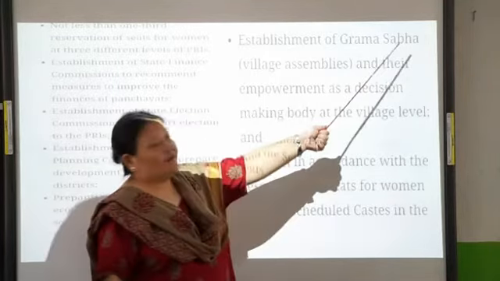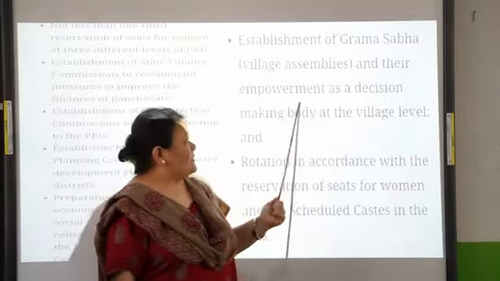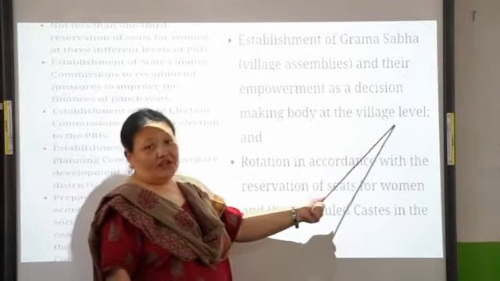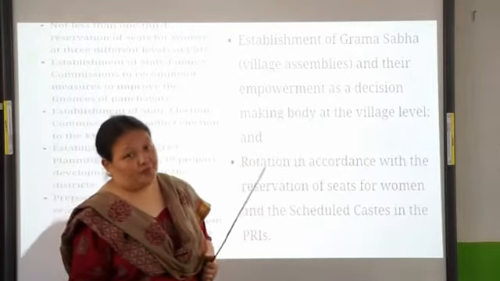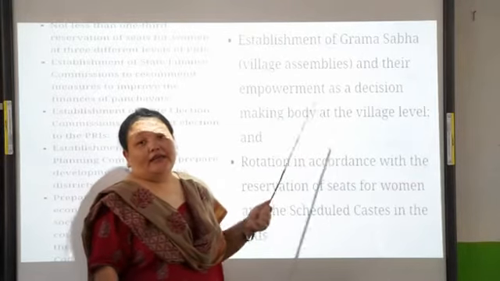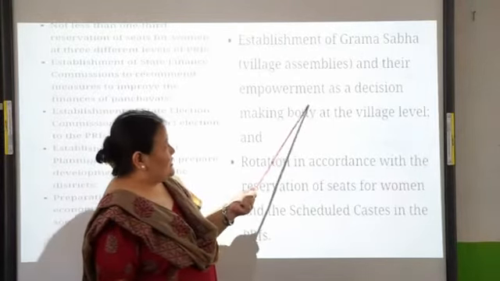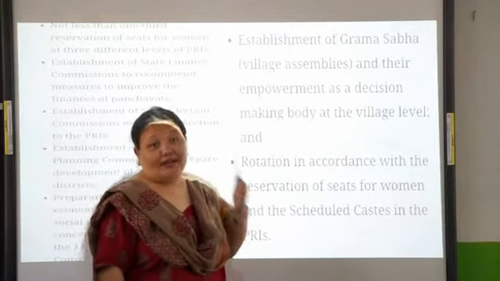Now, establishment of Gram Sabha or the village assemblies and their empowerment as a decision-making body at the village level. So the institution of Gram Sabha was also very important, so that the people at the lowest level could also be given a certain amount of responsibility as a decision-making body at the village level.